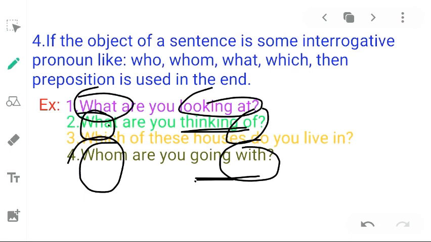One more example is there. Which of these house do you like? Here which has been used as interrogative pronoun working as object, and this is object of the transitive verb live. So in all the four examples we see that if interrogative pronoun is used as object in the very beginning of the sentence, preposition comes at the end.